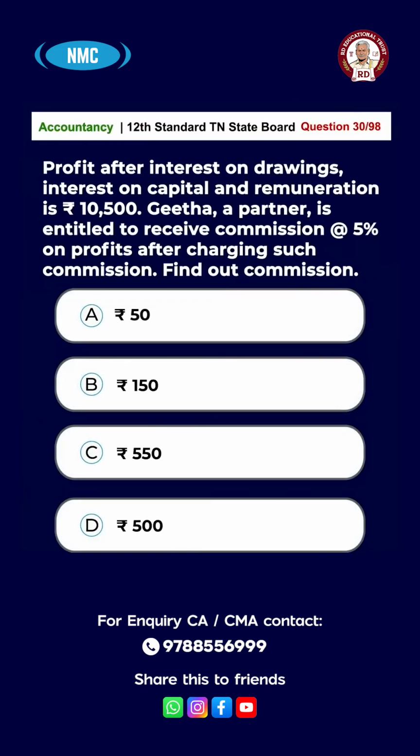Question number 30. Profit after interest on drawings, interest on capital and remuneration is rupees 10,500. Geeta, a partner, is entitled to receive commission at 5% on profits after charging such commission. Find out commission. The options are option A, rupees 50, B, rupees 150, C, rupees 550, D, rupees 500. And the right answer is option D, rupees 500.